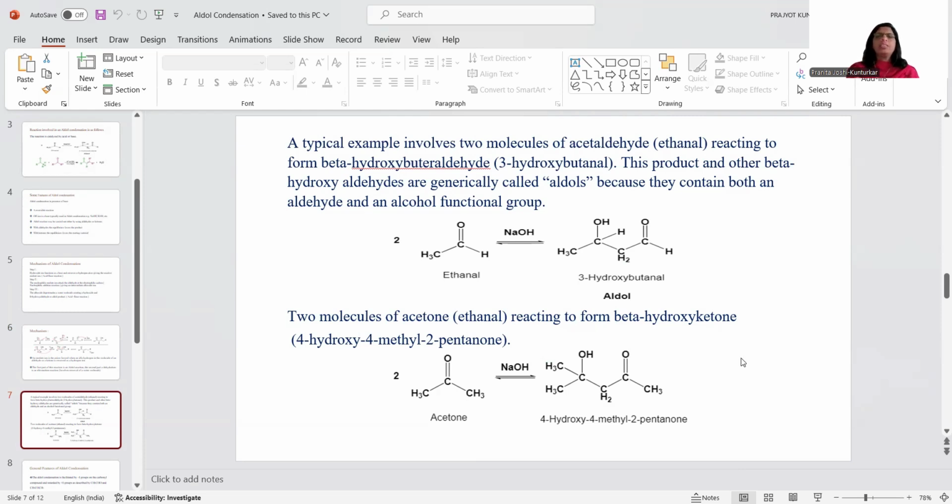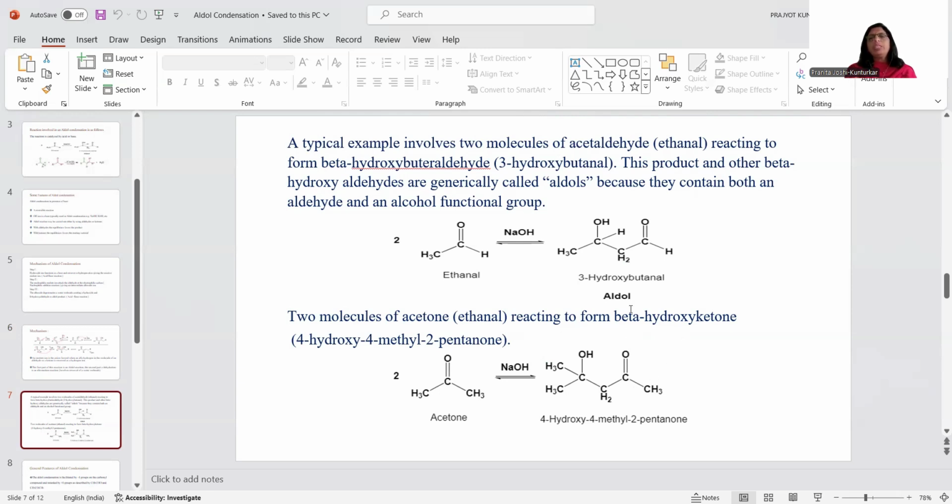Now we will take another example, the reaction between two molecules of ketone. This is a very simple example. We have taken acetone, two molecules of acetone. See here, this is CH3COCH3. The carbonyl group has two adjacent carbon atoms, and both alpha carbons have 3 alpha hydrogen atoms. So this ketone also has alpha carbon atoms. Two molecules of acetone react with each other to form beta hydroxy ketone.